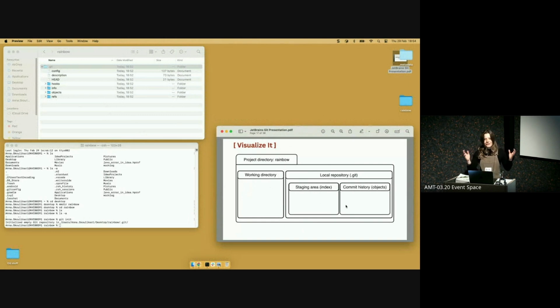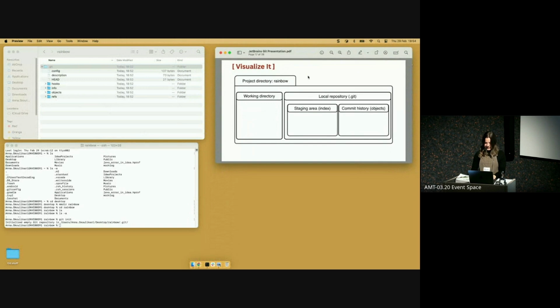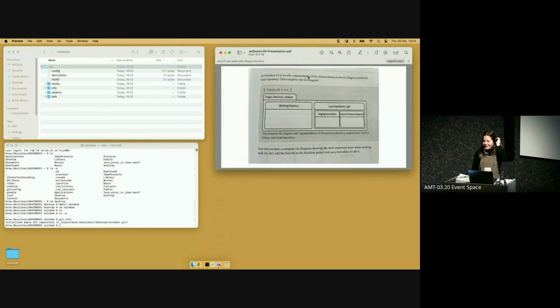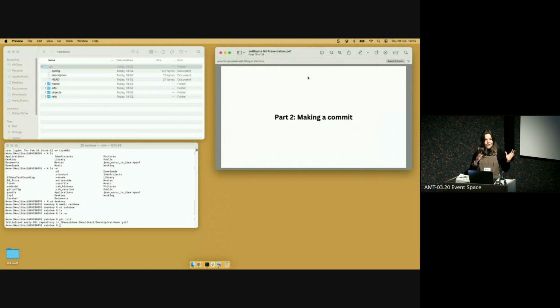I guess everyone here kind of knows what a commit is. It's a version of your project. So I won't get into that. And every commit has a commit hash, basically 40 characters, or like a unique name for the commit. So we've created the Git diagram. This is what it looks like in the book. And the next thing is to show how the process of making a commit interacts with each part of that diagram, so that a learner can have a good idea of how this mental model works with the commit making process.